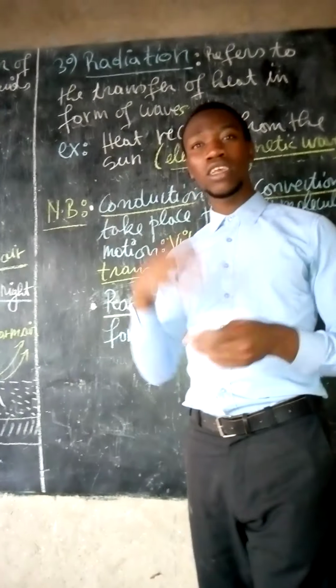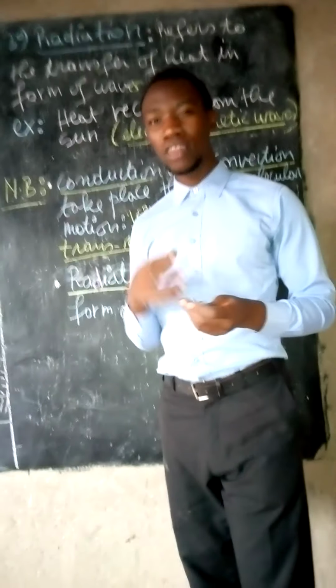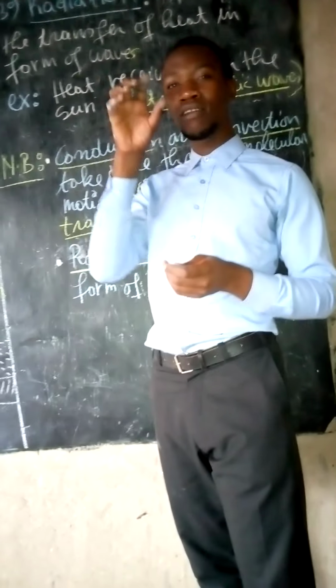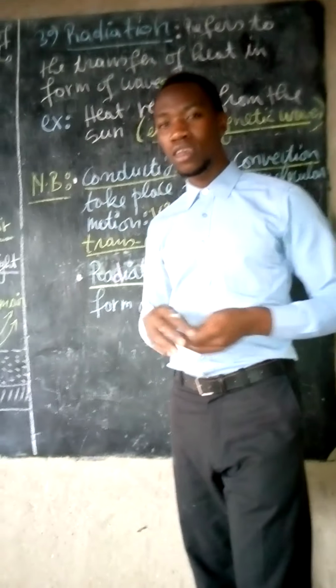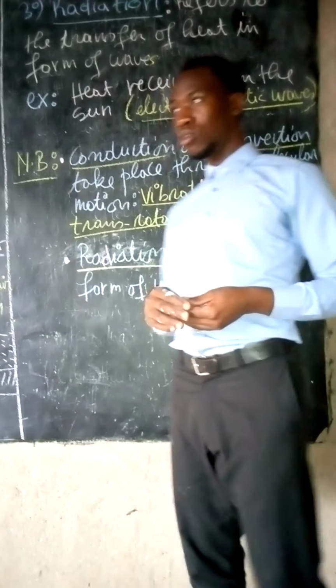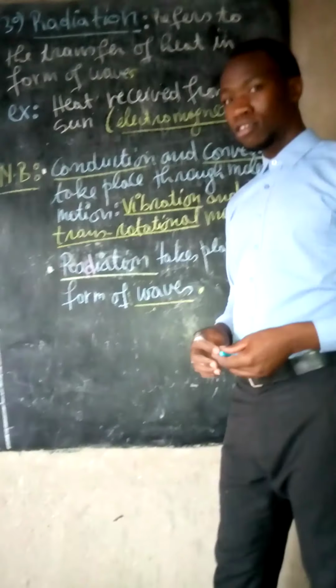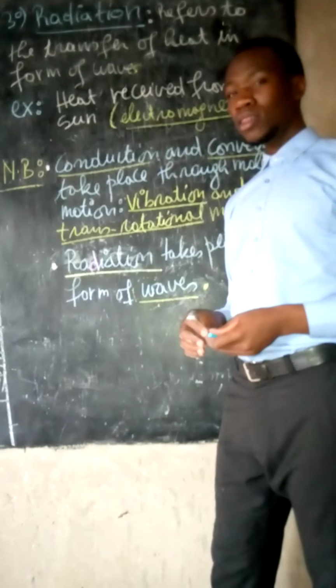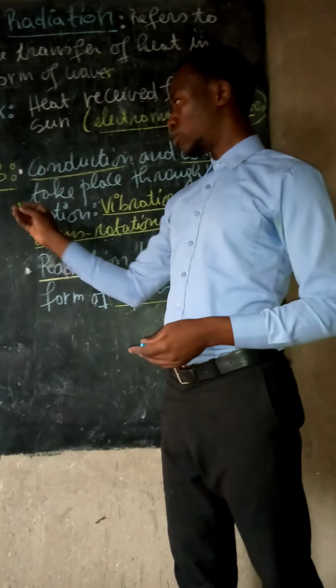The sun gives us light, but also heat. We understand that heat from the sun is due to electromagnetic waves. So the heat coming from a radiating material reaches another body through that form. We have to note this.